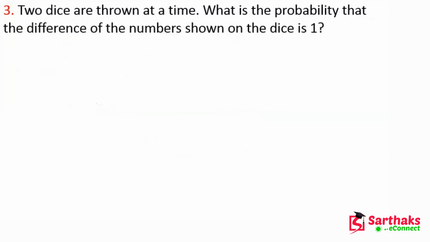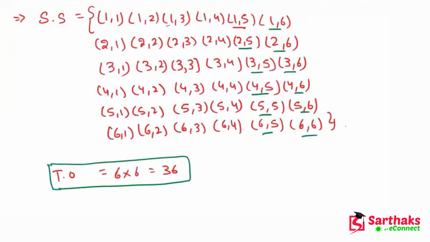So the next question is, my dear friends, 2 dice are thrown at a time. What is the probability that the difference of the number shown on the dice is 1? Now in this case, the favorable outcomes are in the sample space, where the difference of the numbers shown on the dice is 1.